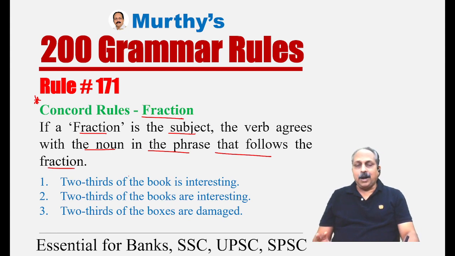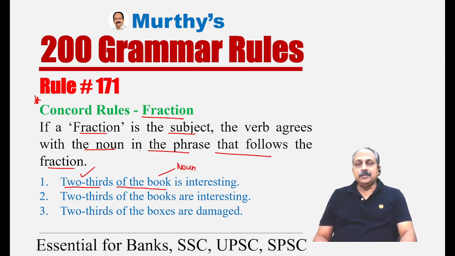Here, the keywords are fraction, phrase, and noun. Based on the noun, you have to decide the verb to use. For example, two thirds. What is a fraction here? Two thirds. This is a subject, and it is followed by a phrase. What is a phrase? Of the book. And in this phrase, there is a noun. What is a noun? Book.